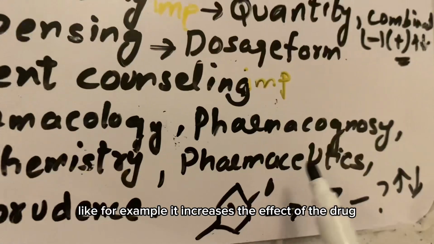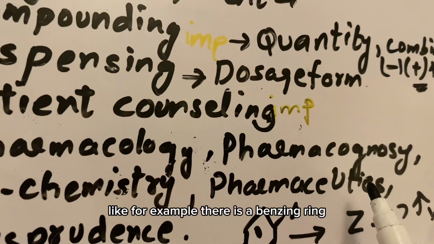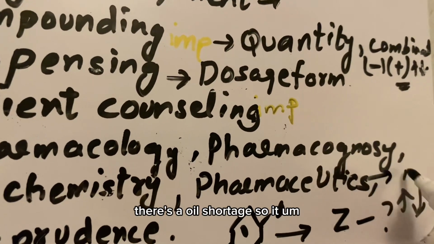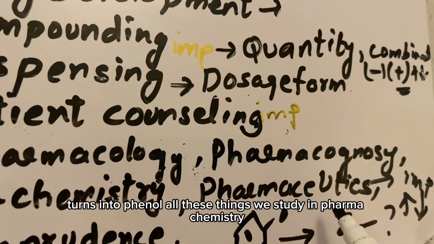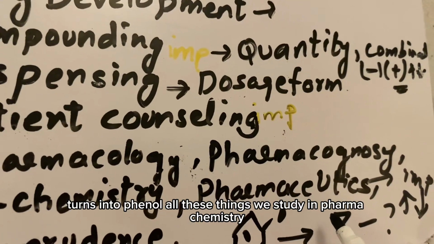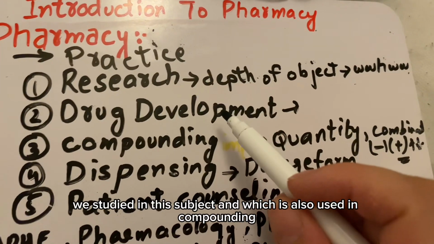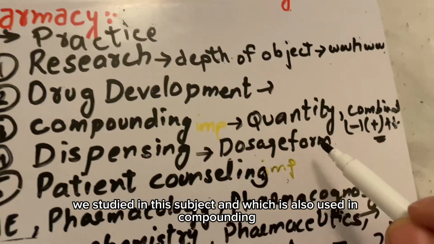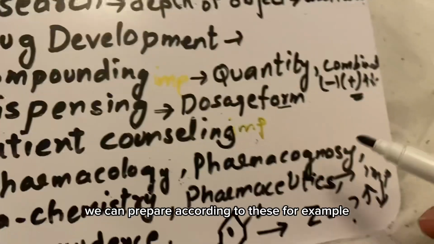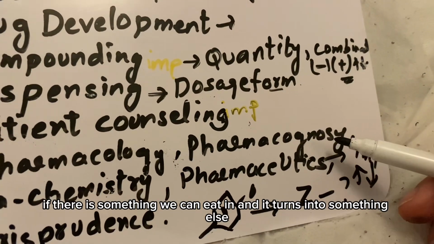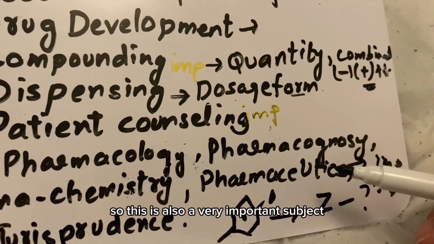It increases or decreases the effect of the drug. Like, a benzene ring with an OH attached turns into phenol. All these things we study in pharmacochemistry, which is also used in compounding and dispensing. We can prepare different dosage forms according to these. For example, if we add something in, it turns into something else.